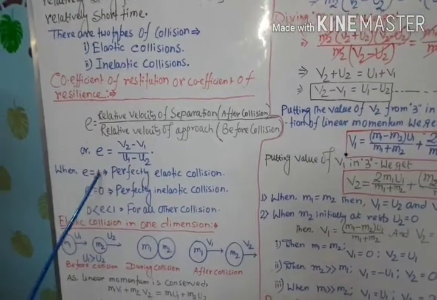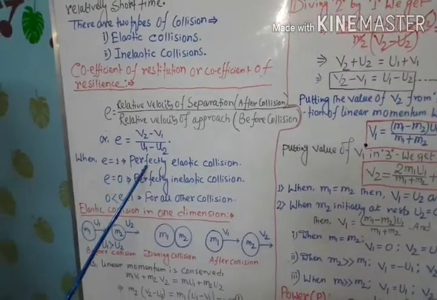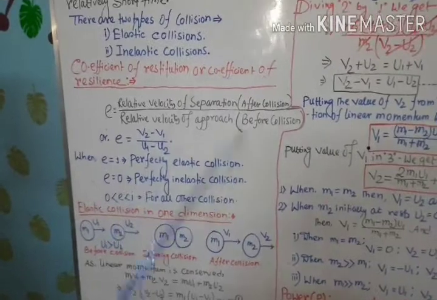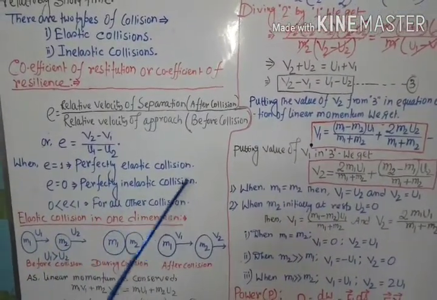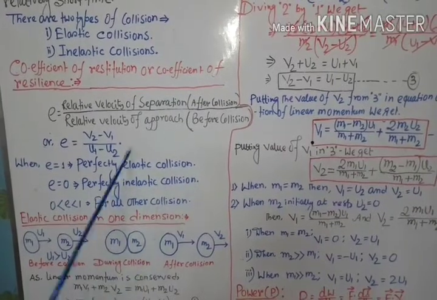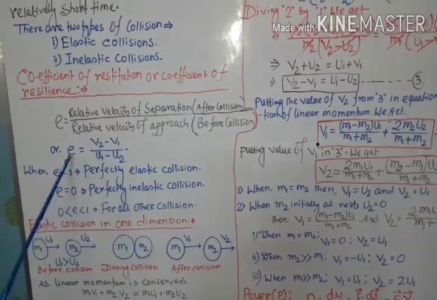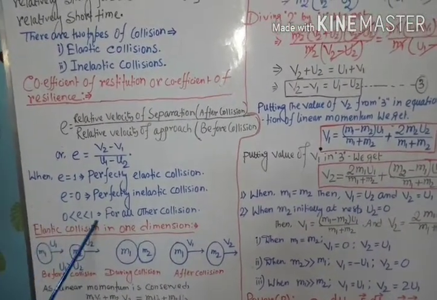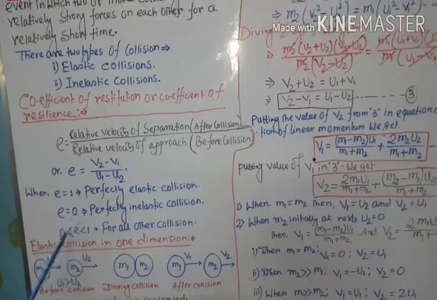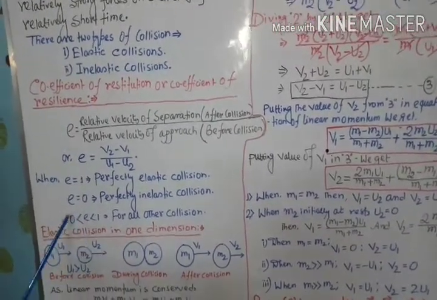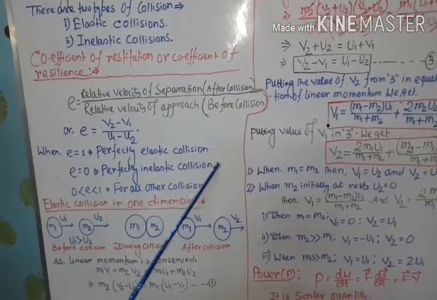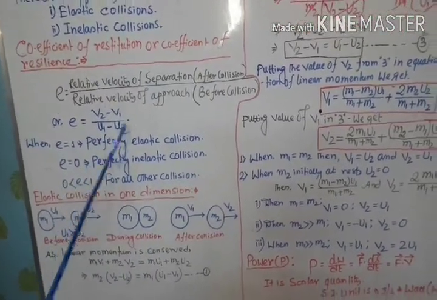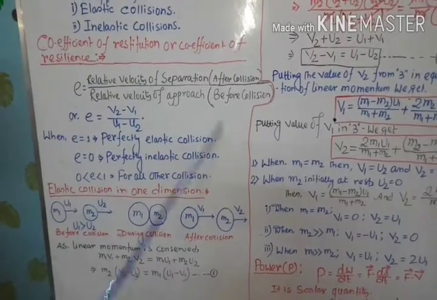When e equals 1, the collision is perfectly elastic. When e equals 0, the collision is perfectly inelastic. And for any other type of collision, the value of e lies between 0 and 1, not exactly 0 or 1, because 0 is for perfectly inelastic collisions, and 1 is for perfectly elastic collisions.